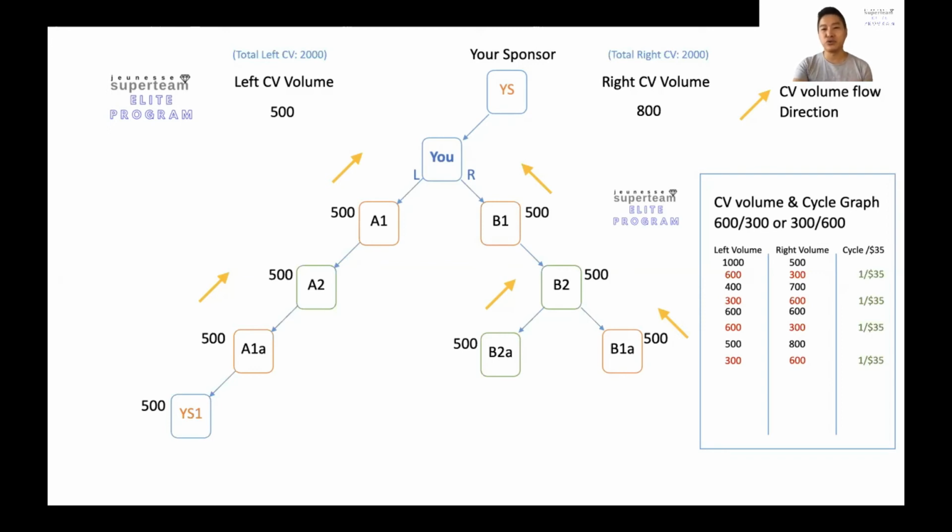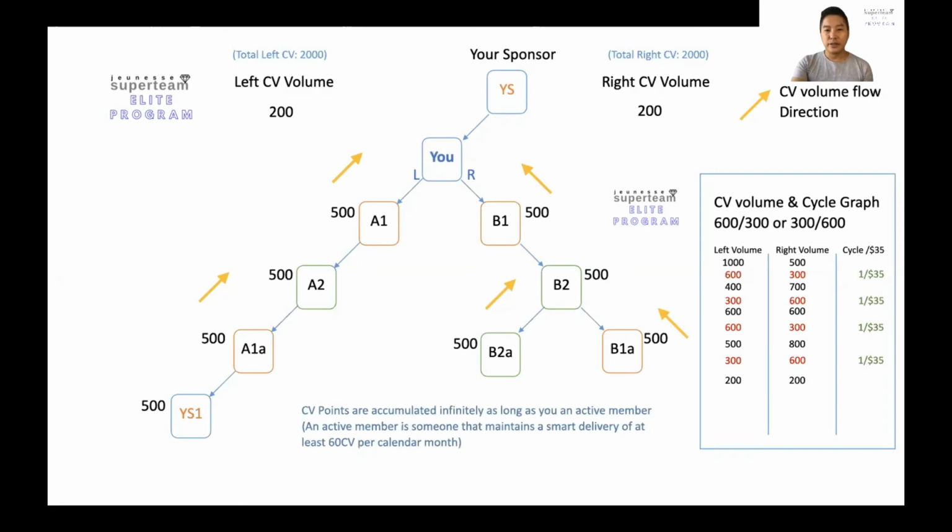Because even though you do not know B2A, you get to enjoy the volume as well. And of course, the retail sales bonus goes to B2, the person that brought in the person. With this illustration, you know that this is the power of how leverage income is happening. So now you're left with 200 points on the left hand side and 200 points on the right hand side. So it changes accordingly. Now your points are deducted off, and you get one cycle already.